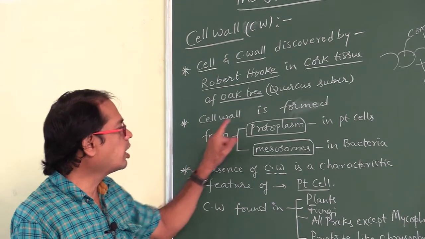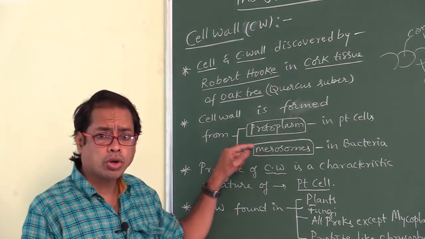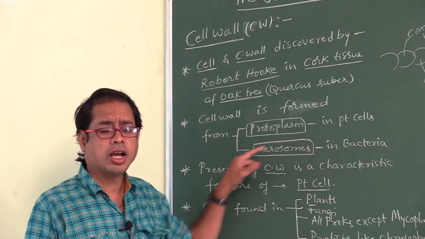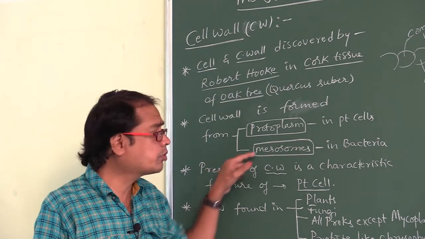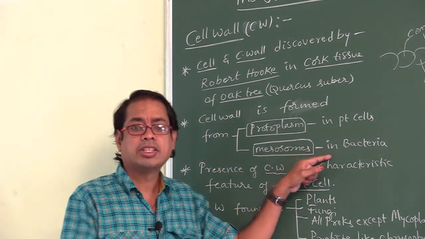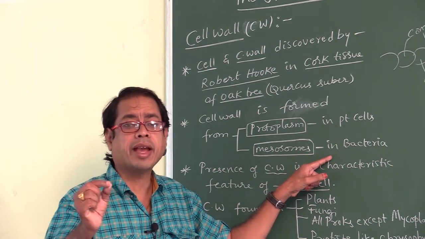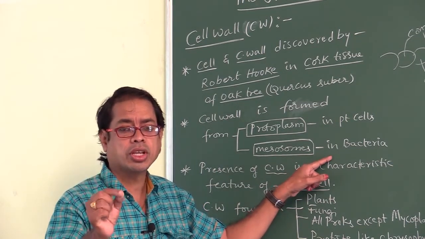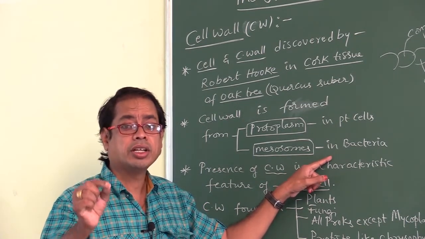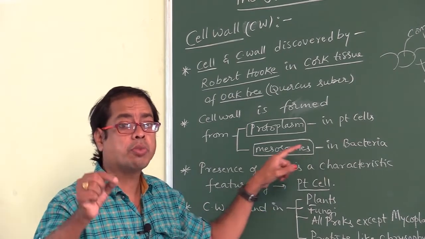Cell wall is synthesized from mesosomes in bacteria, and from protoplasm in plant cells.